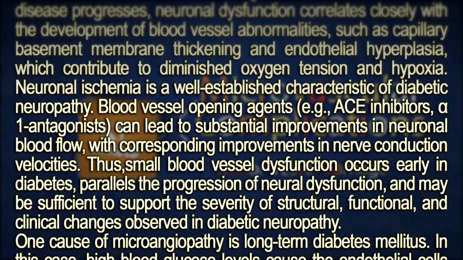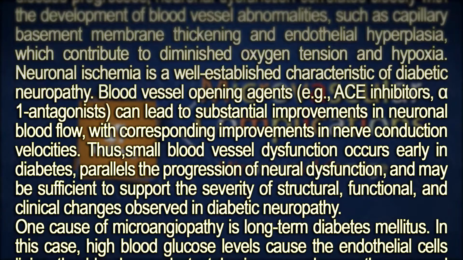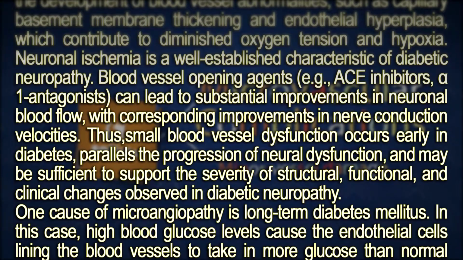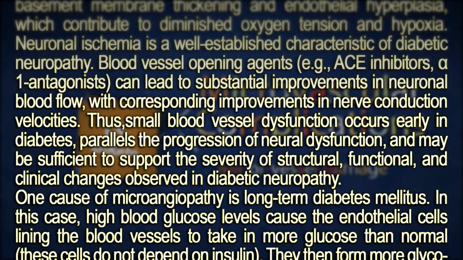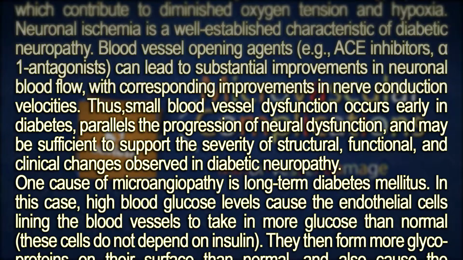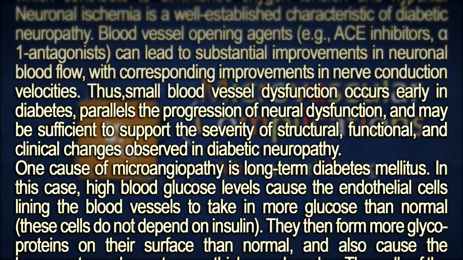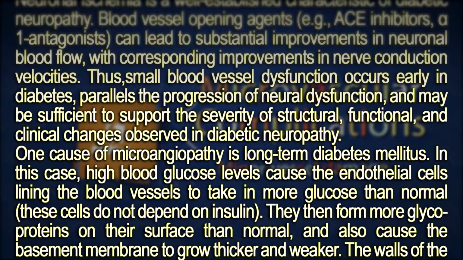Thus, small blood vessel dysfunction occurs early in diabetes, parallels the progression of neural dysfunction, and may be sufficient to support the severity of structural, functional, and clinical changes observed in diabetic neuropathy. One cause of microangiopathy is long-term diabetes mellitus. In this case, high blood glucose levels cause the endothelial cells lining the blood vessels to take in more glucose than normal. These cells do not depend on insulin.